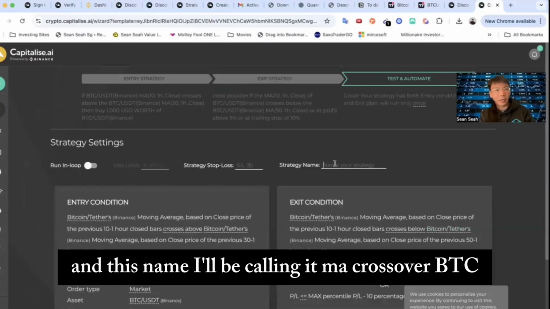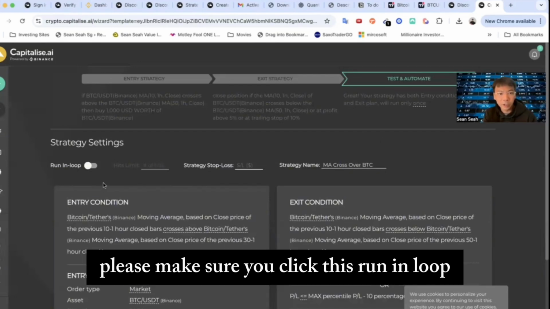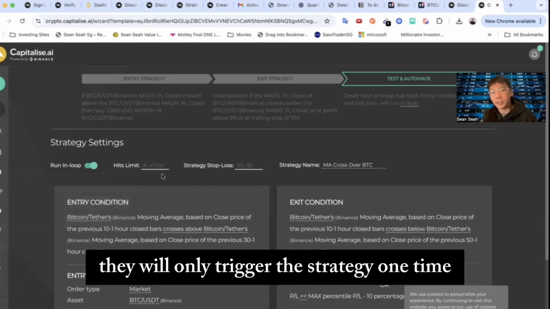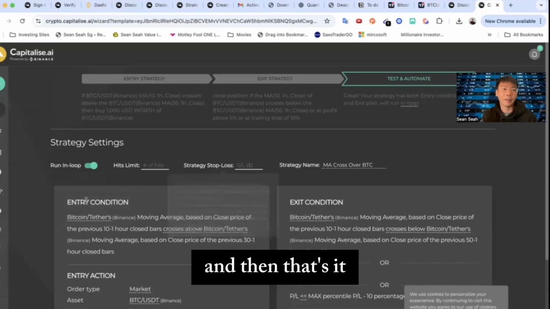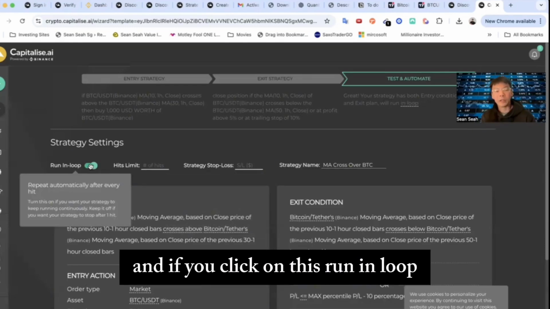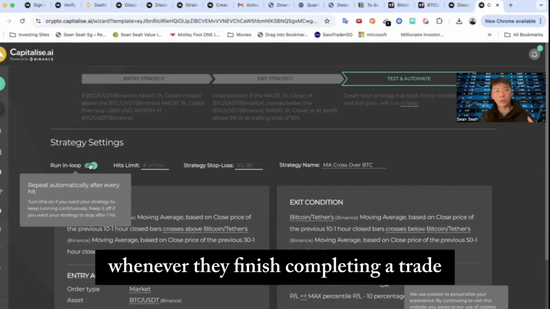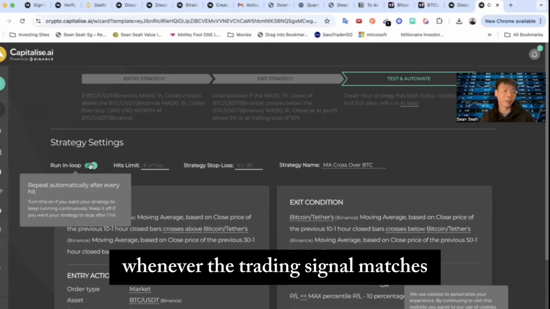Now, let's give it a name, and this name I'll be calling it MA crossover BTC. Please make sure you click this run in loop. If you don't do that, it will only trigger the strategy one time and that's it. If you click on this run in loop, it means it will automatically repeat. So whenever it finishes completing a trade, it will trigger the next trade whenever the trading signal matches. Let's scroll down.